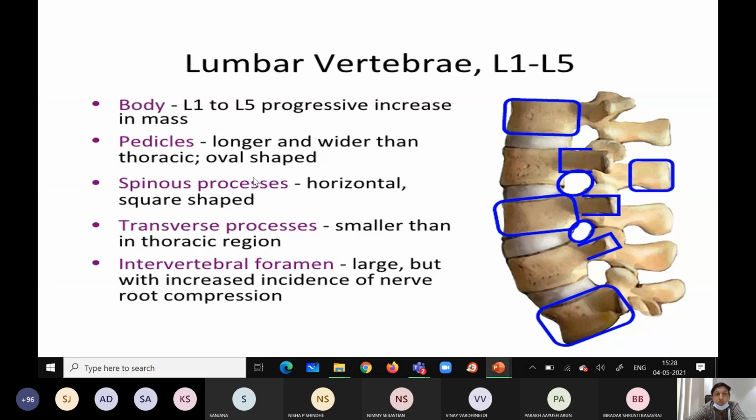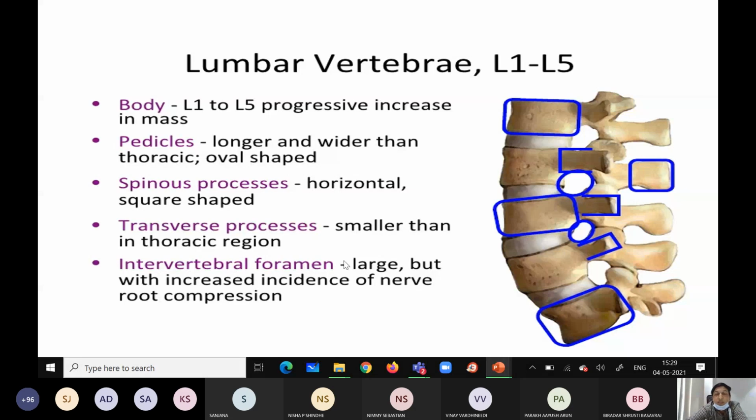The spinous process, I told you, is quadrangular, almost square shape. Then the transverse process is smaller than the thoracic vertebra. Now the intervertebral foramen is large and triangular in shape.